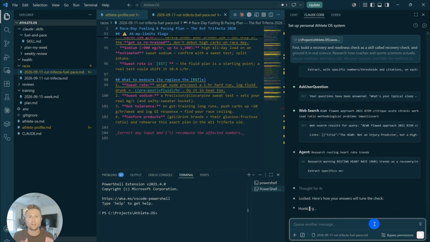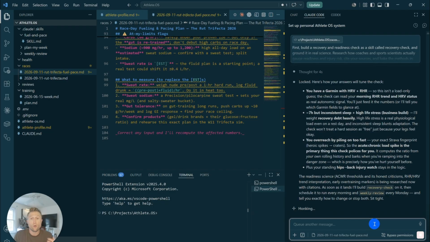And that's the beauty of this. Claude actually begins to understand who you are as an individual. What makes you tick? What are things that you do differently than somebody else? And so all the planning and all the research and all the prompting that you're going to be doing is geared specifically to you. Nobody else can give this to you like an Athlete OS. And that's what makes this so freaking powerful as you build this out.